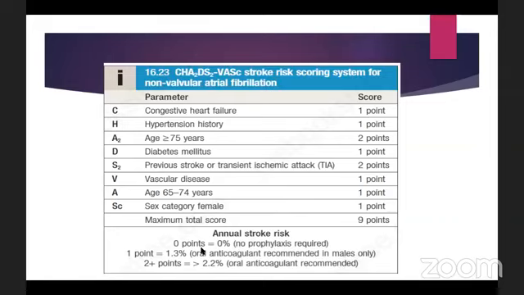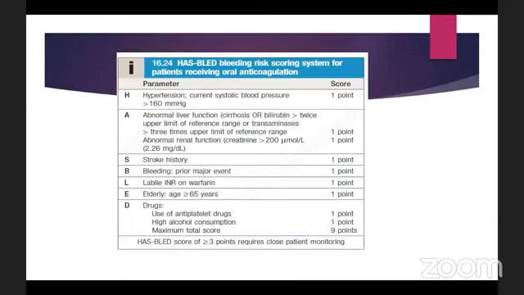If the patient has 0 points, we don't need to do any prophylaxis. If the patient has 1 point, we can do the anticoagulation. And if the patient has 2 or more points, the anticoagulation is recommended. I'll show an algorithm in a bit. So the HAS-BLED score, I'm not going to go into this. You can just remember what the bleeding risk scoring system is for the patient receiving the oral anticoagulation.